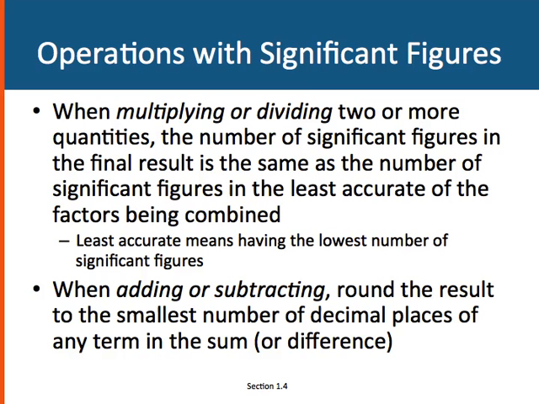So how do we do operations with significant figures? Whenever I multiply or divide two or more quantities, the number of significant figures in the final result is the same as the number of significant figures in the least accurate of the factors being combined. Least accurate means just the one that has the lowest number of significant figures. When I add or subtract, we round the result to the smallest number of decimal places of any term in the sum or the difference.